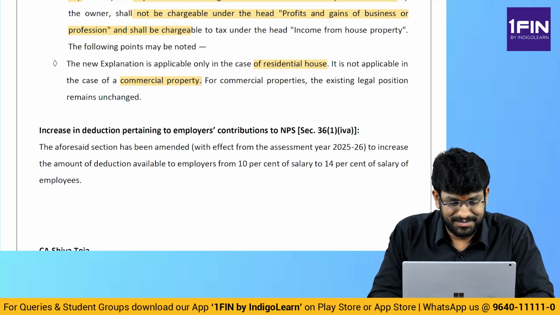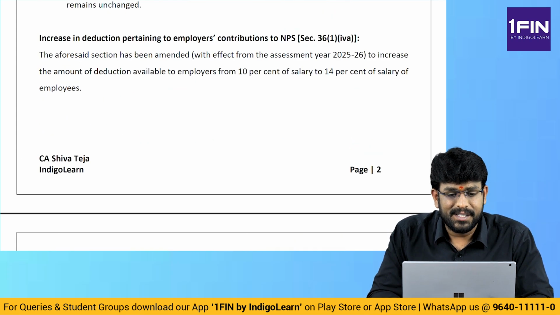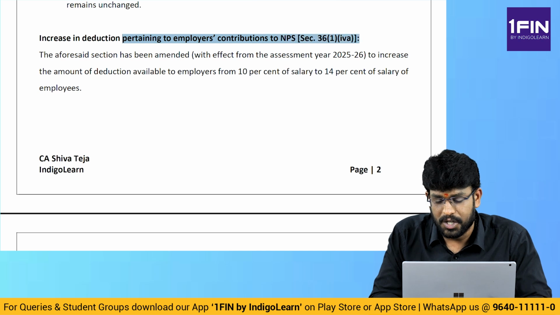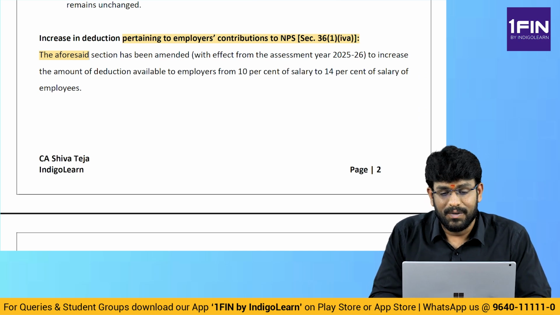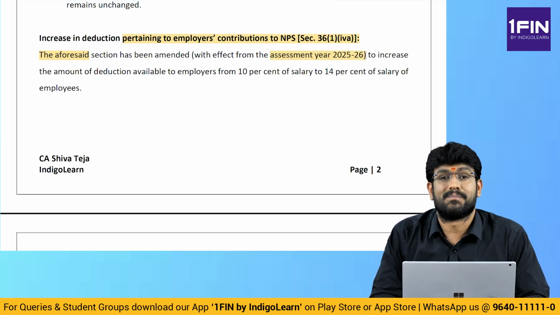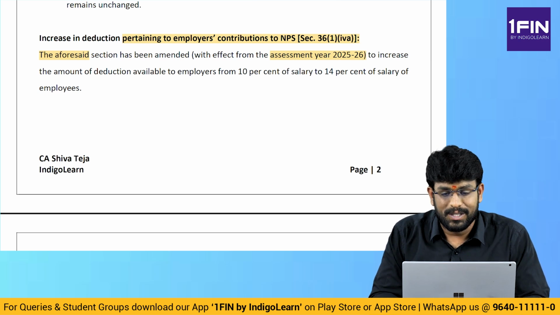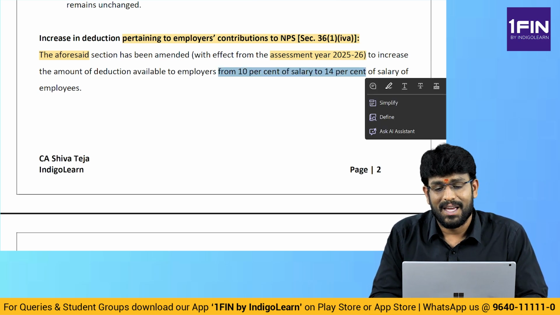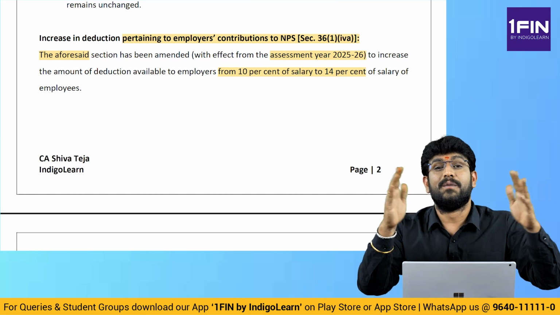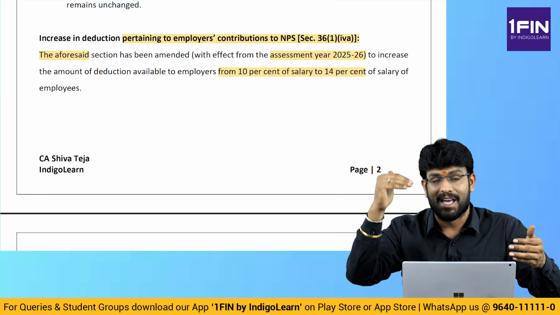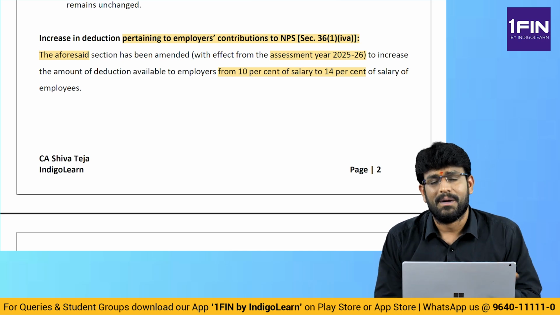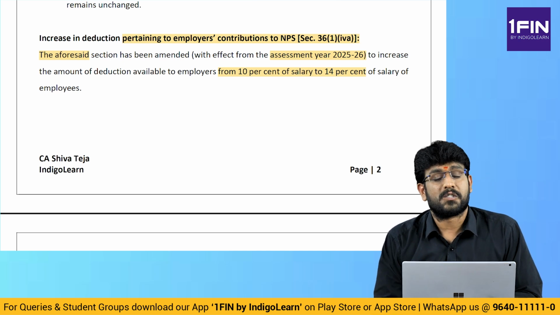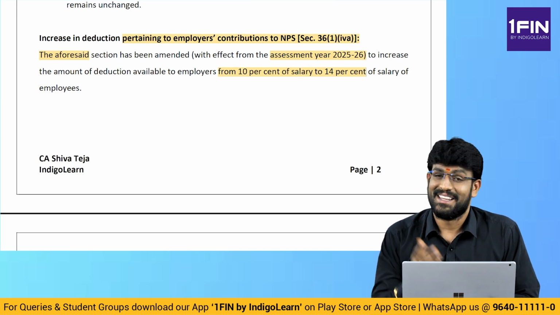Next amendment. Increase in deduction pertaining to employer's contribution to NPS. We all know that there is a concept of employer contribution to NPS, National Pension Scheme. Simple amendment actually, with effect from 25-26. Earlier the deduction was maximum 10% of salary, but now they changed it to 14% of salary. A very small interesting amendment. During our lectures, we prepared one table of section 36 other deductions and we wrote all the points there. And for employer contribution to NPS, this 10% has now become 14% with effect from assessment year 25-26. Next point.